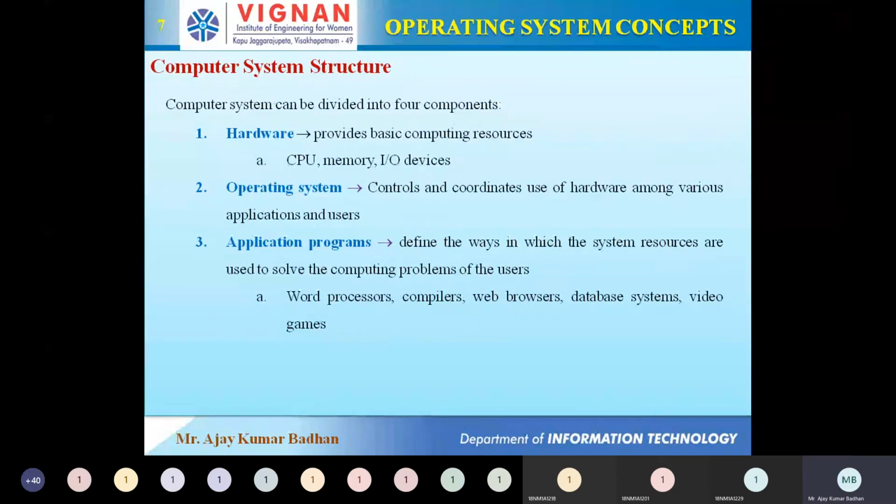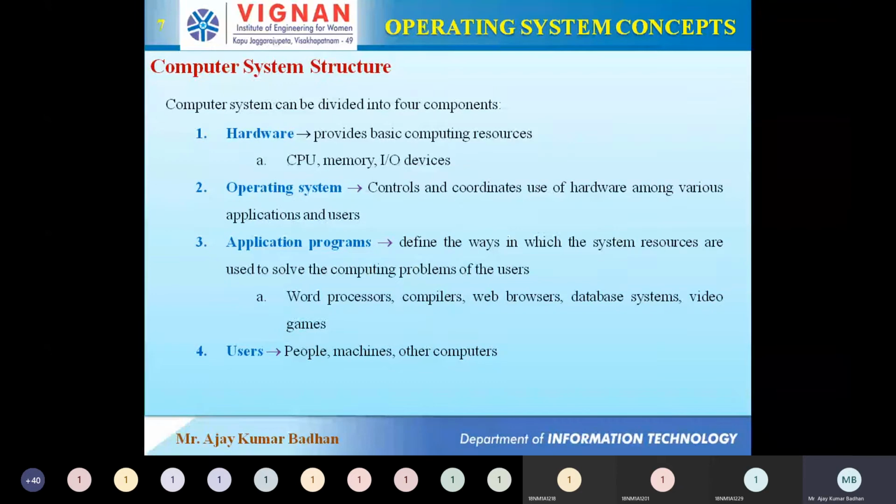Whichever program we use for our convenience comes under application programs. And last but not least are the users, that is, we people.